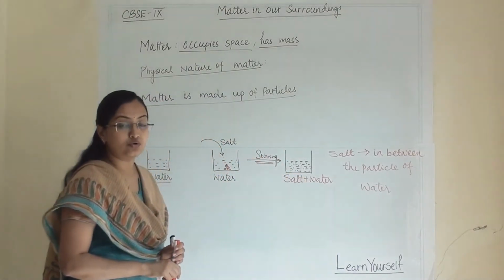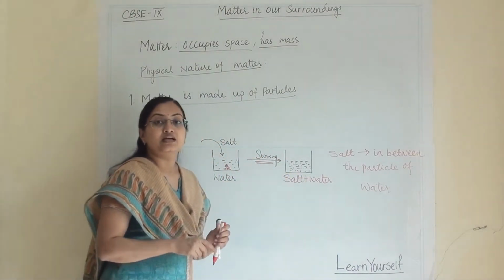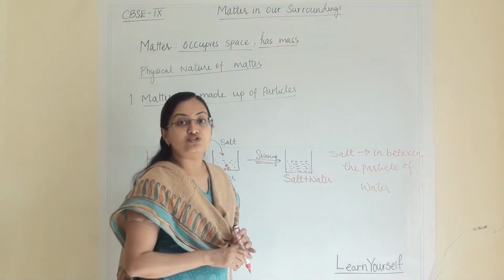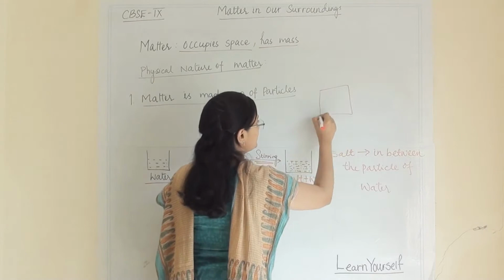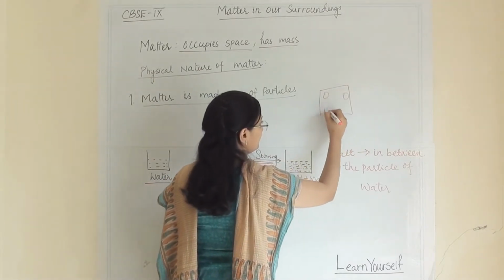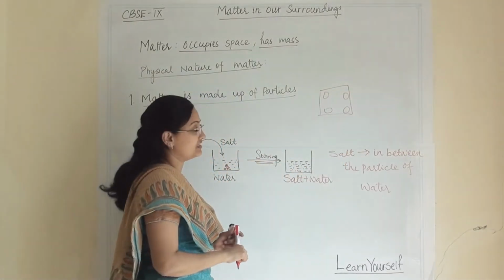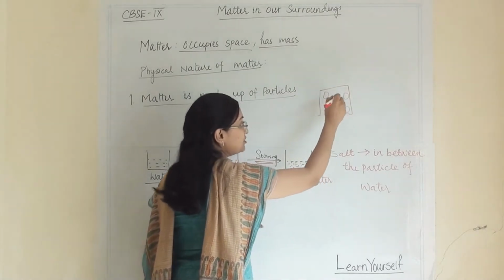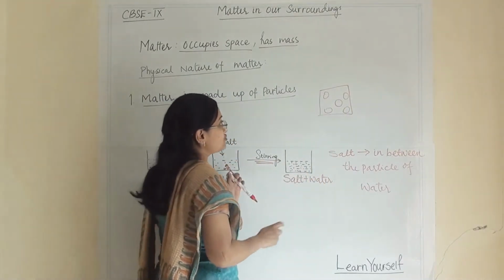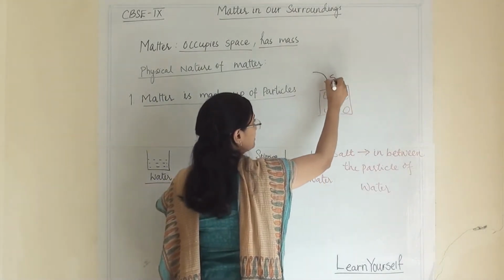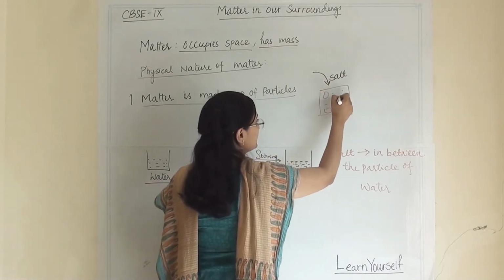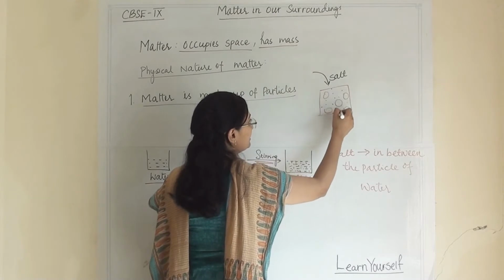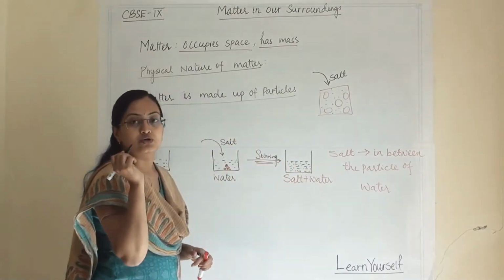We all know that in a liquid there is space between two particles. Suppose this is the liquid state, then there is space in between them. So whatever salt I add into it, that salt will occupy space in between the liquid molecules.